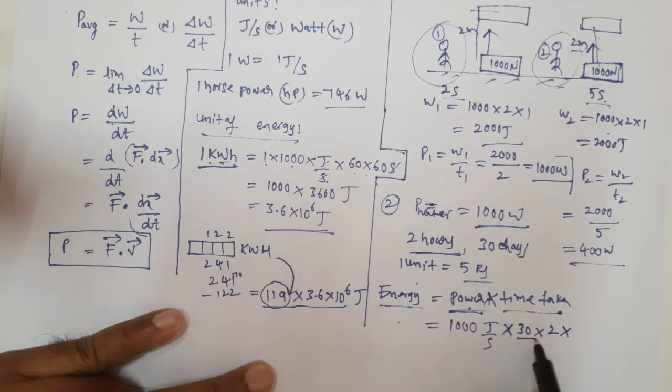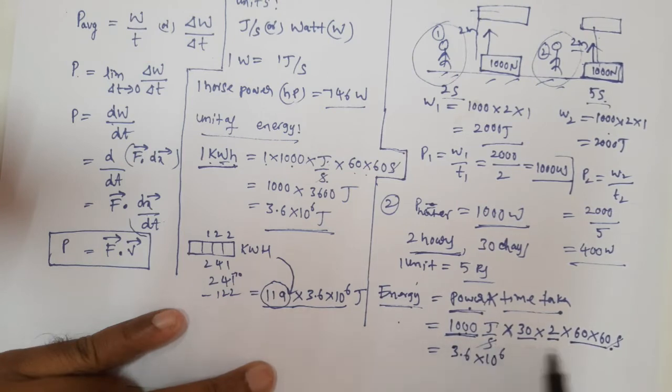So 30 days, for every day 2 hours, and in seconds, 60 into 60 seconds. The second gets cancelled. Now let us simplify it. 1000 is there, and this 60 into 60 is there. So 1000 into 60 into 60 can be written as 3.6 into 10 power 6.